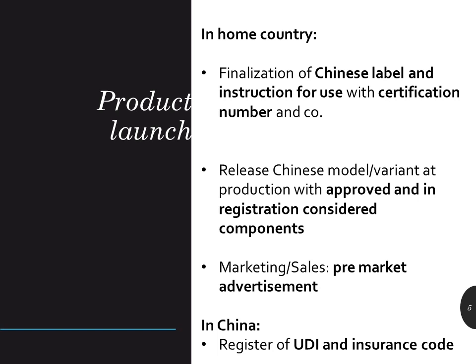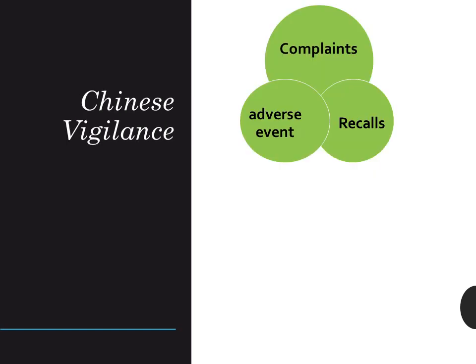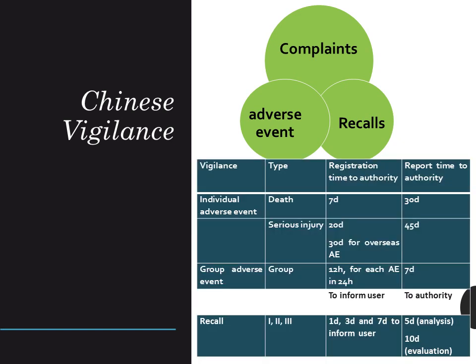Now we are in the reactive actions during the Chinese life cycle of an approved medical device. The complaints usually come directly from the Chinese user or distributor. They have to be handled under firm-related procedures. When the severity is harmful enough to match a serious adverse event, legal manufacturers have to report the events to the Chinese authority. This is the active part in terms of vigilance. The passive vigilance plays a major part in reality. It means that all stakeholders in the supply chain, especially the Chinese user, may register any event in the adverse event database. In this case, the overseas manufacturer needs the support of the Chinese agent, Chinese distributor and Chinese user at the hospital.